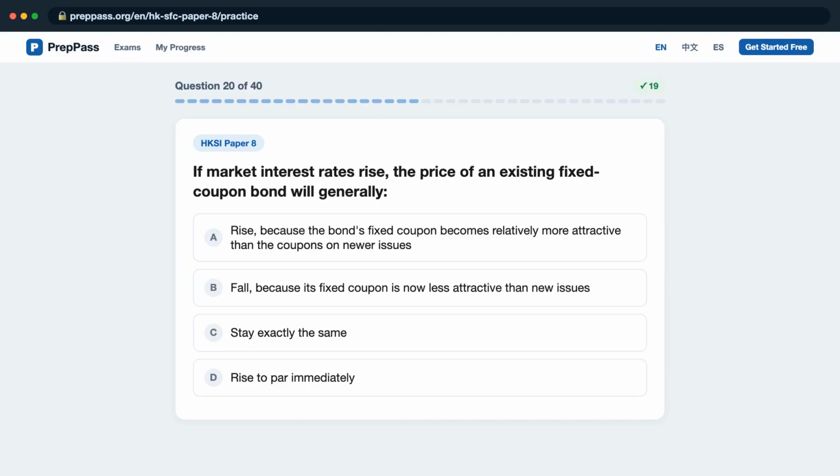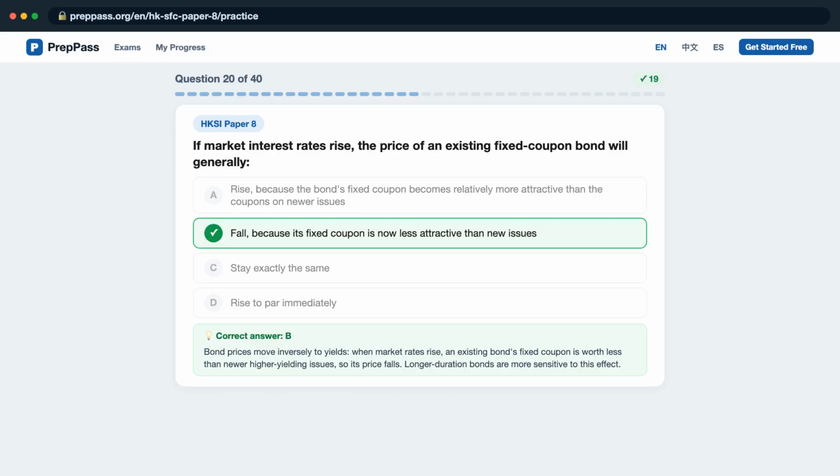Question 20. If market interest rates rise, the price of an existing fixed coupon bond will generally: A, rise, because the bond's fixed coupon becomes relatively more attractive than the coupons on newer issues? B, fall, because its fixed coupon is now less attractive than new issues? C, stay exactly the same? D, rise to par immediately? The correct answer is B, bond prices move inversely to yields.